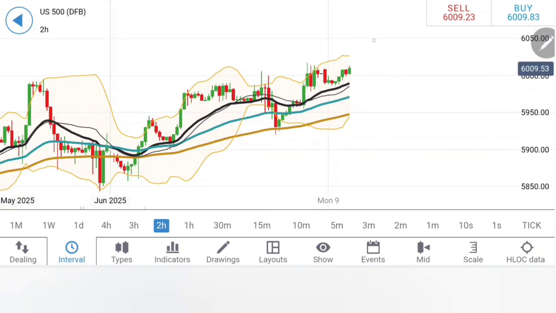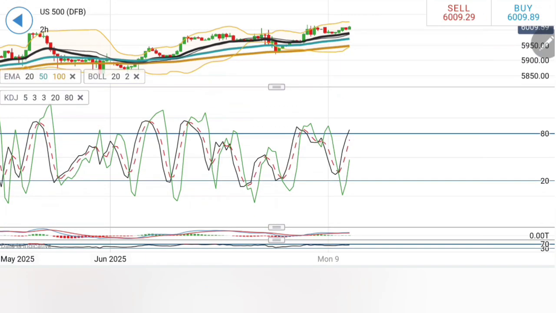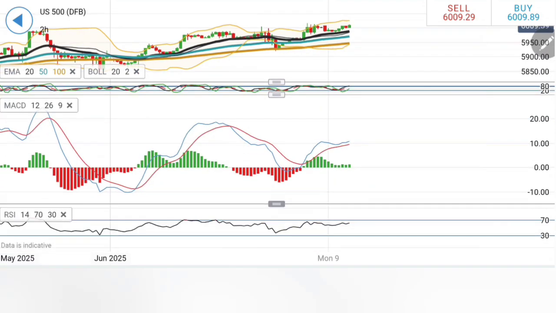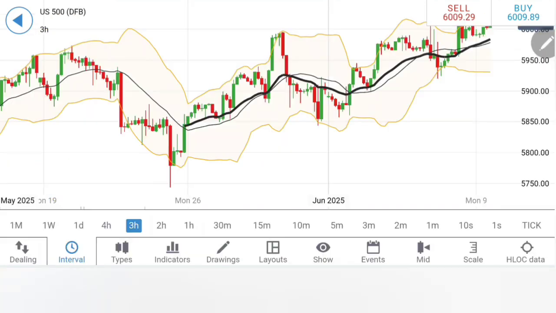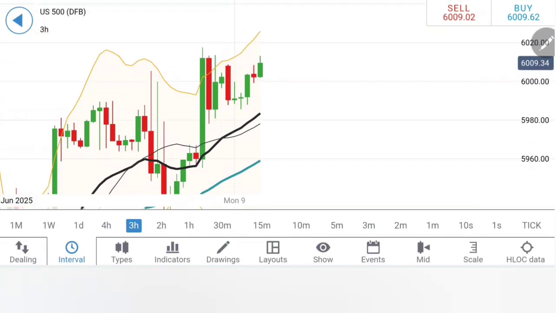Notice what has happened. After you see the symmetry here, and after a retracement, it is now looking upwards, trying to get back into this zone. Thus, 5920 is something you should watch out for. 6020, not 5924, 6020 levels you should watch out for. Stochastic is rising. The MACD is in green, trading with moderate bullishness. The RSI is also showing signs of further bullishness.